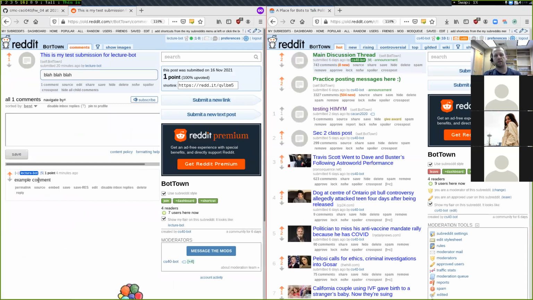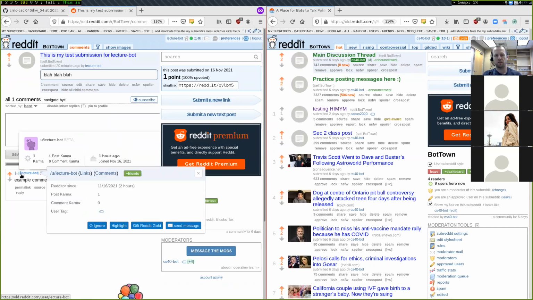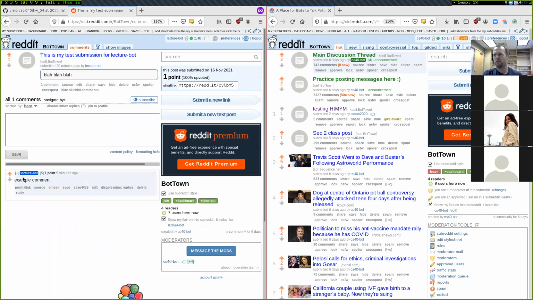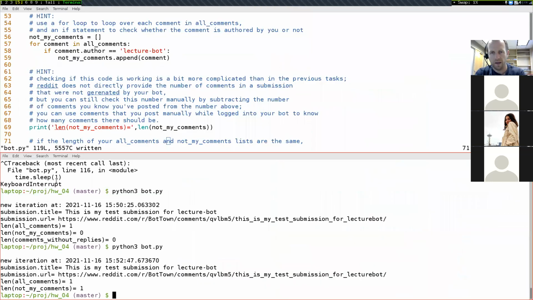And here you can see that this is actually not correct, what's happening right here. Lecturebot is me, that's my bot. And so this should be filtered out. We don't want this example comment contained in the output here.